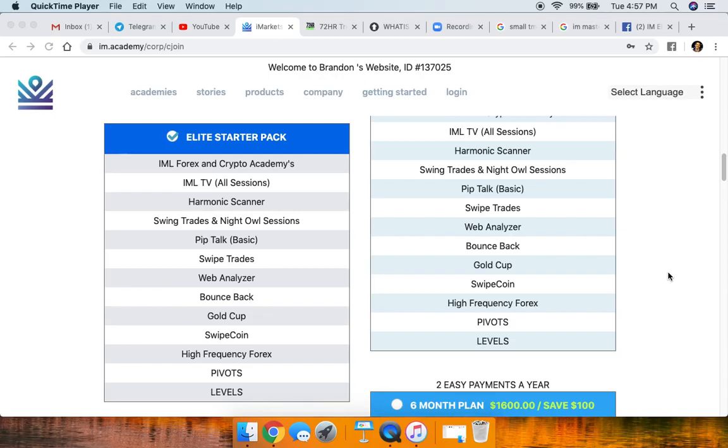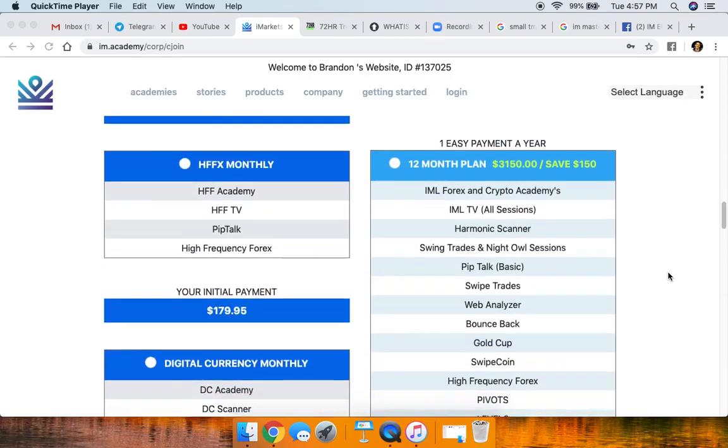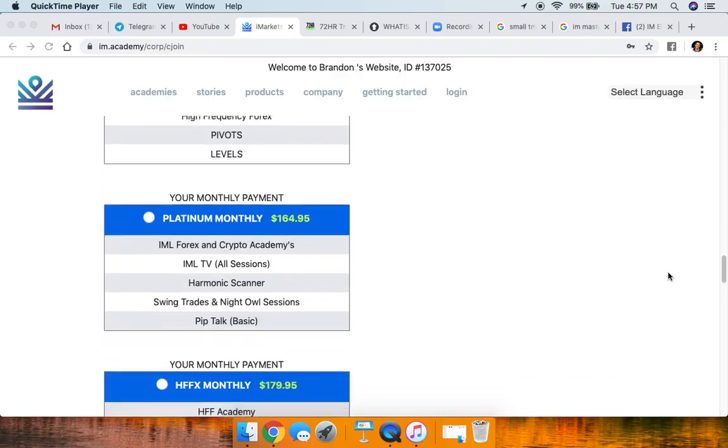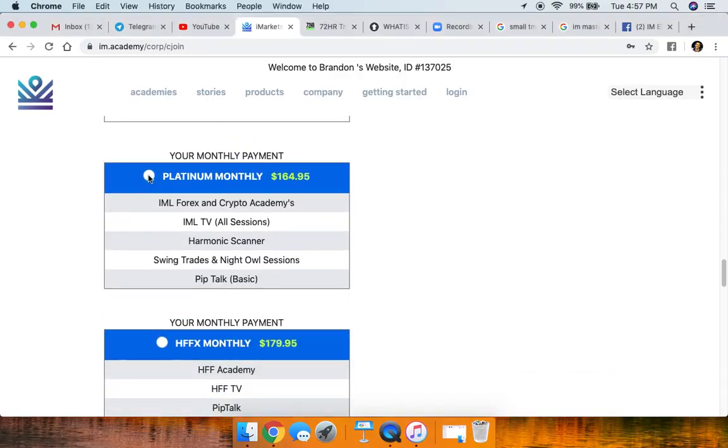All right, so number two, the way that this works, and I want to be very specific with you so that you understand how this works. So let's say that I'm on the platinum monthly right here. So I paid $225 in my monthly membership. Okay, so this is how it works. You personally help or sponsor 2 people at a package of the same value or lower.